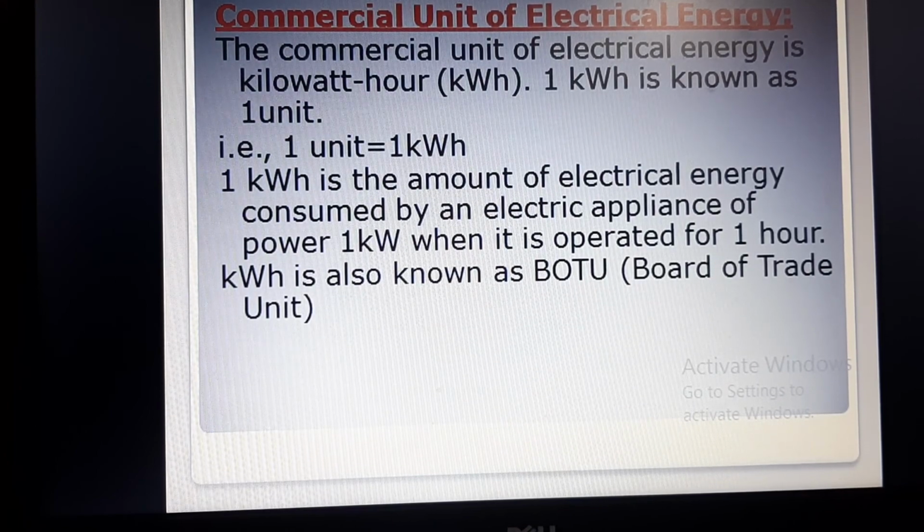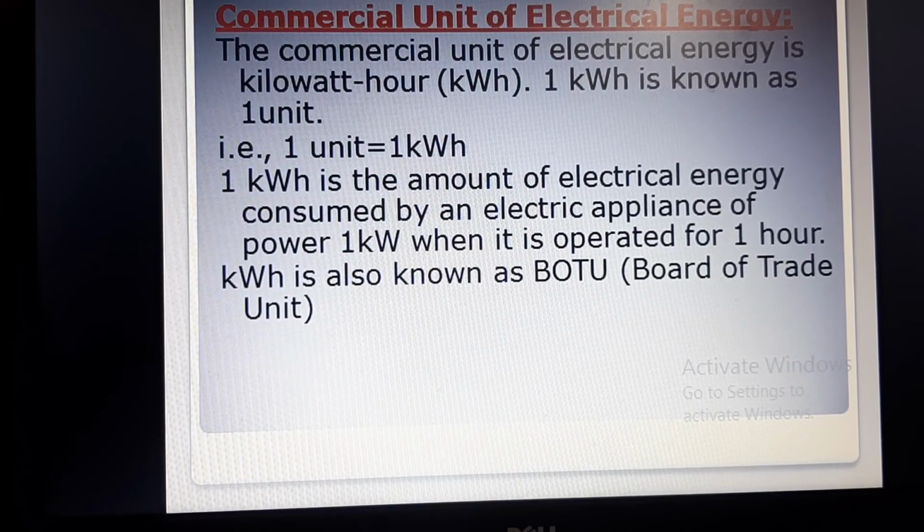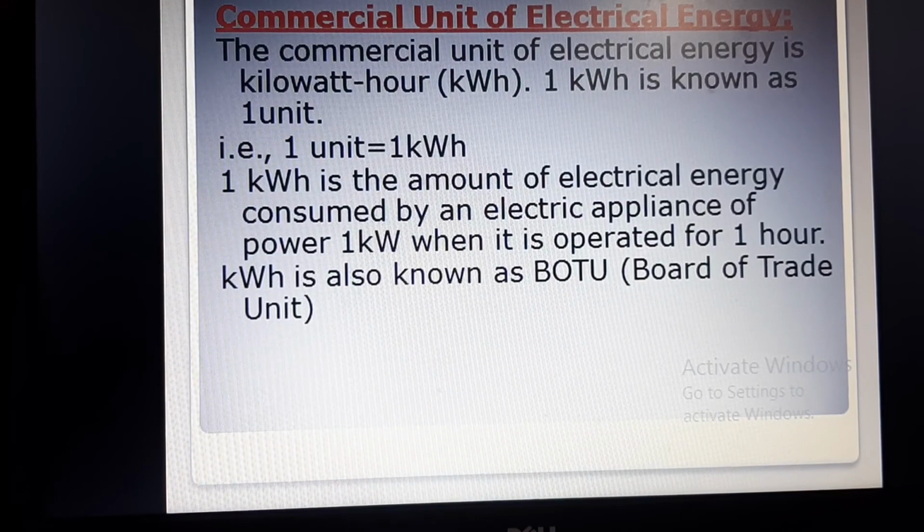So 1 kilowatt hour is the amount of electrical energy consumed by an electric appliance of power 1 kilowatt when it is operated for 1 hour. See, kilowatt hour is a combination of the unit of power, that is kilowatt, and hour. So for how many hours a particular kilowatt power is working. This is calculated by the meters at our homes, which is also known as BOTU, Board of Trade Unit. You might have heard about this word from the electrician.